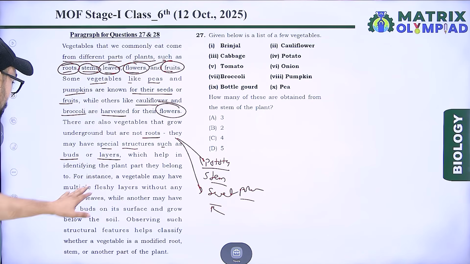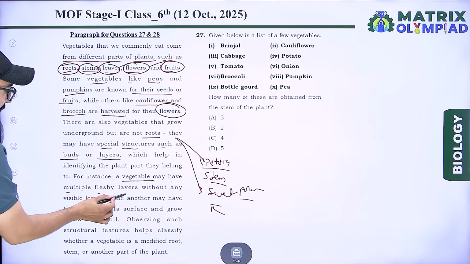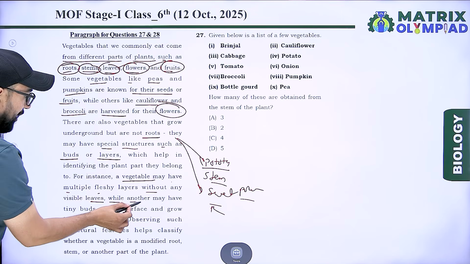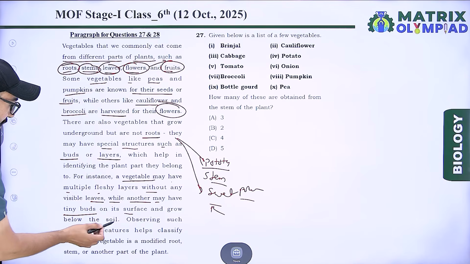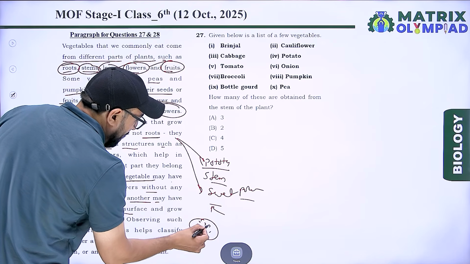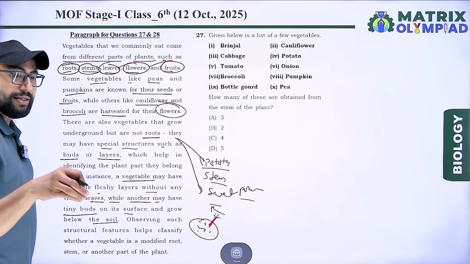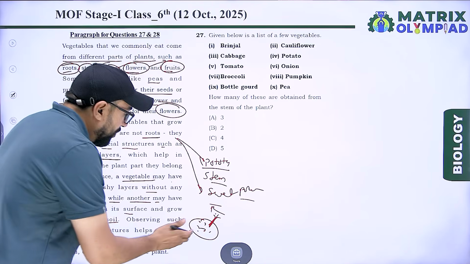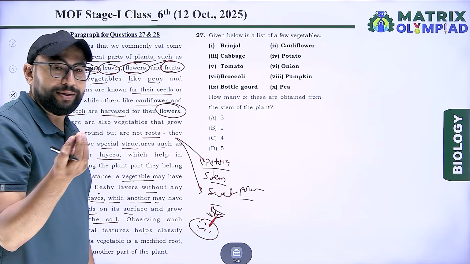For instance, a vegetable may have multiple fleshy layers without any visible leaves, while others may have tiny buds on the surface that grow below the soil. Like potato, which contains tiny buds called eyes, and the eyes work as the germinating part of the plant. They grow into new tiny plantlets.